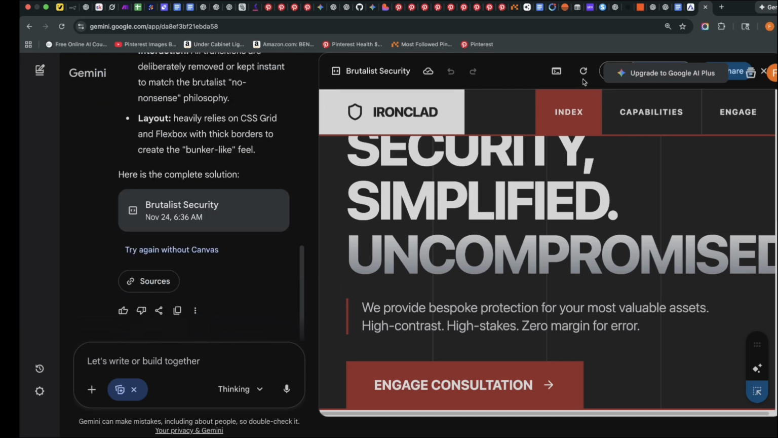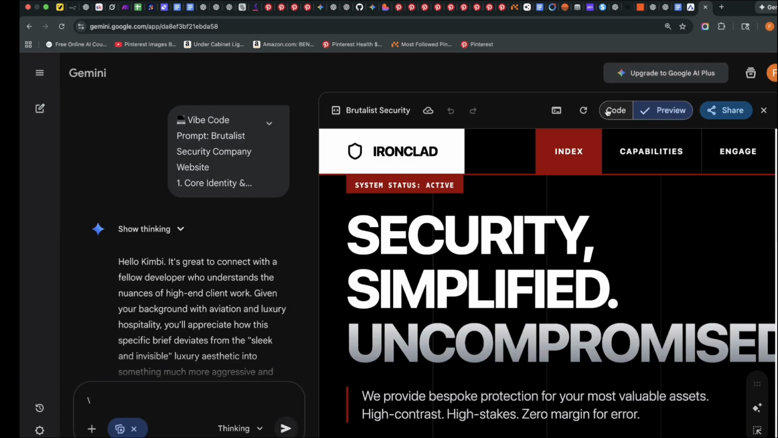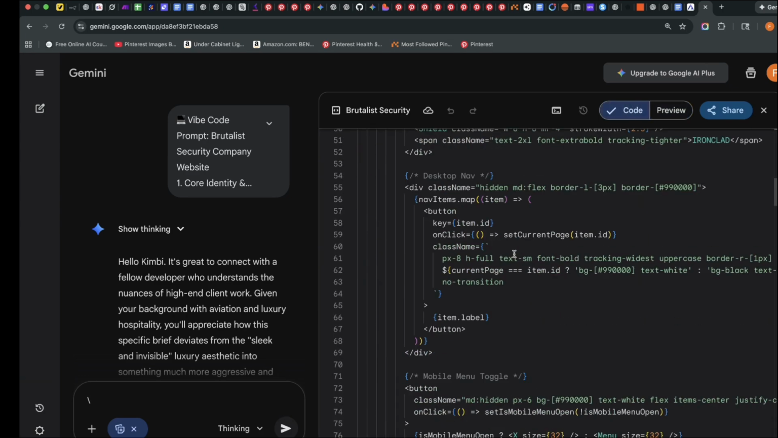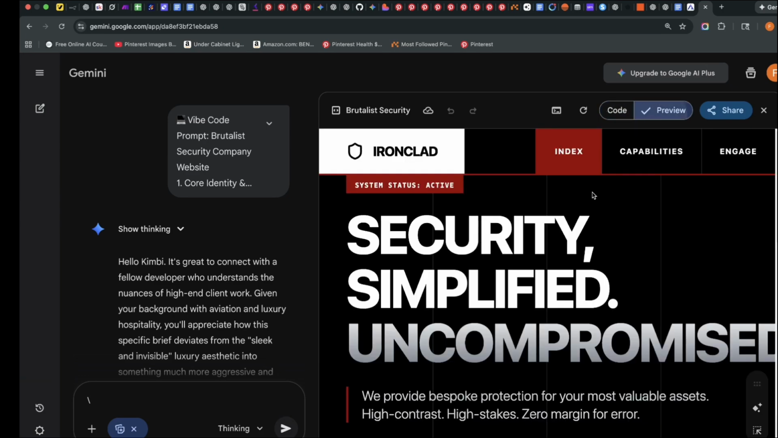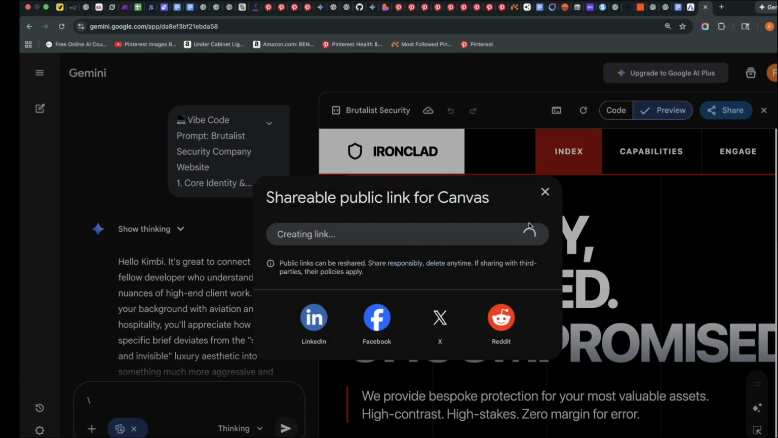Unfortunately, for some reason, I can't access the code. It says upgrade files in chat. Anyways, we can see the website from here. I'll just reload this page. So this is what I wanted to see. I wanted to see the code. This is the code here. And then this is a preview. You can share this website. You can share the link.